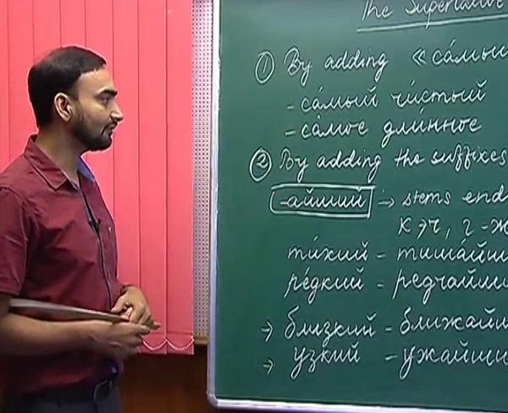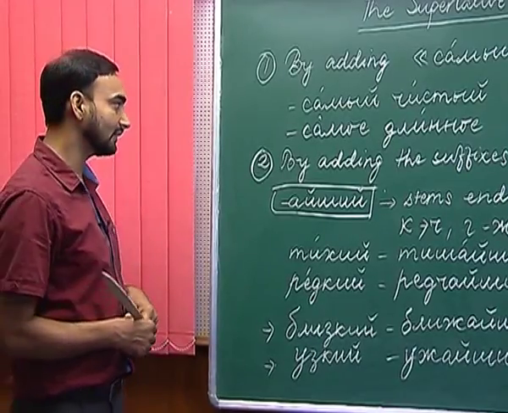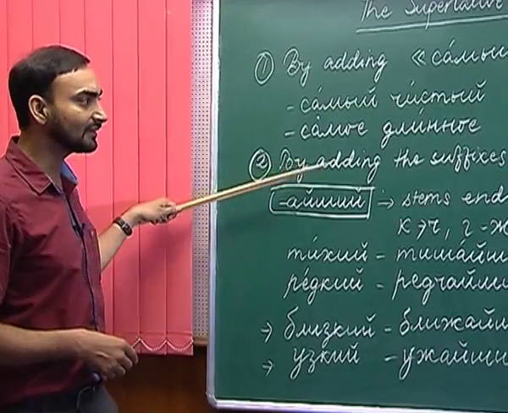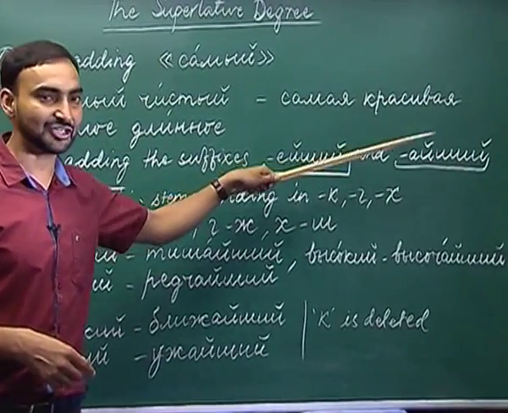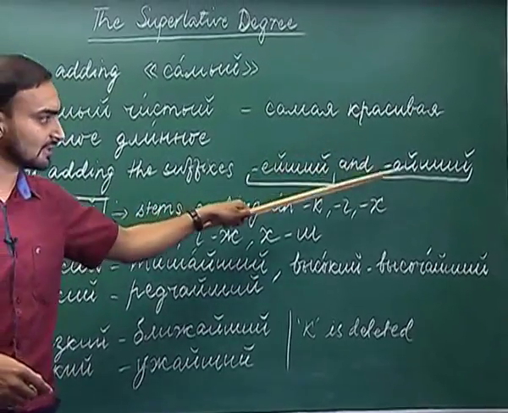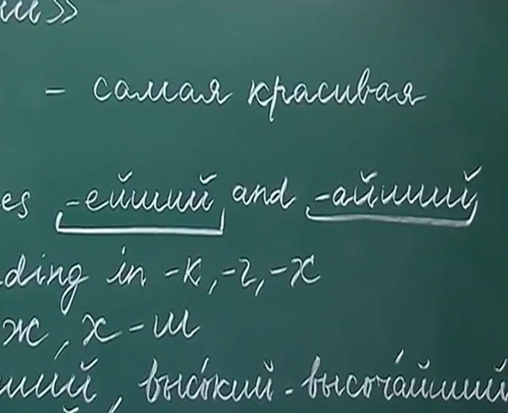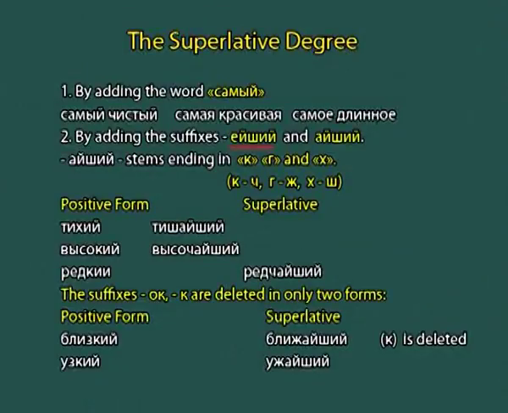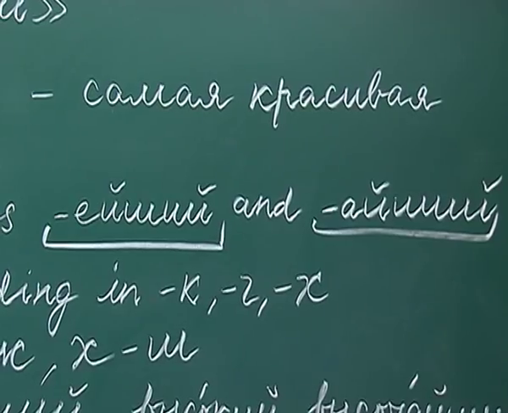The second way is by adding the suffixes ye, she or I, she. These are two suffixes by adding which we can derive the superlative degree from an adjective. When are we supposed to use I, she, and when ye, she? That we will look at in some examples.